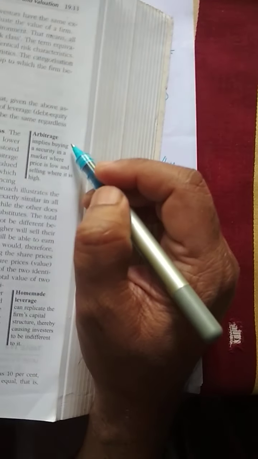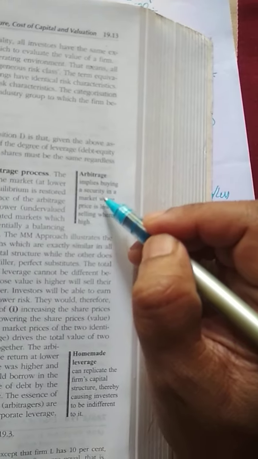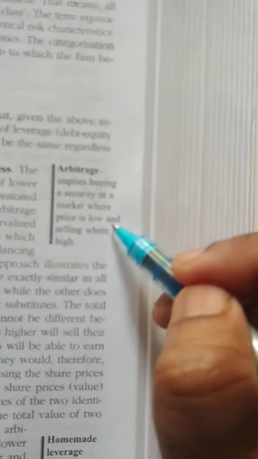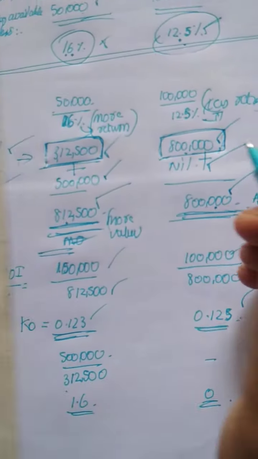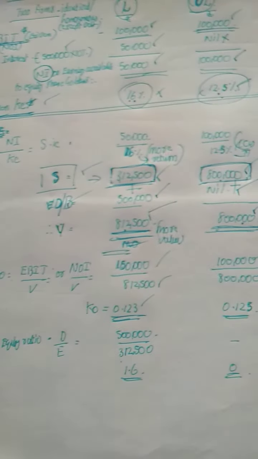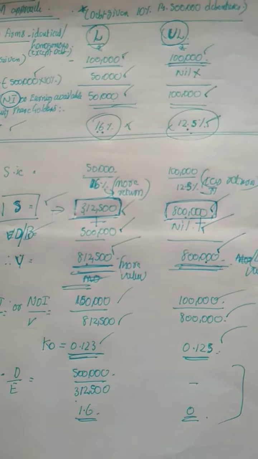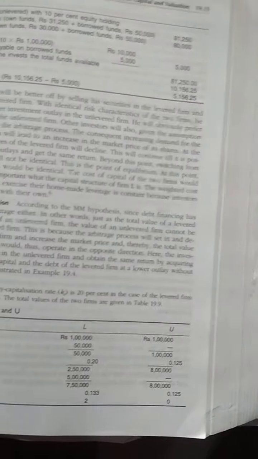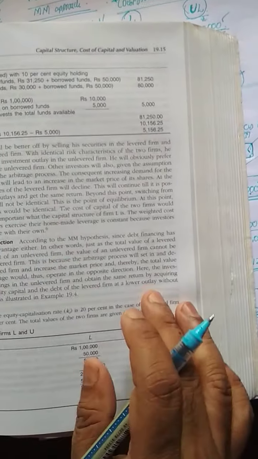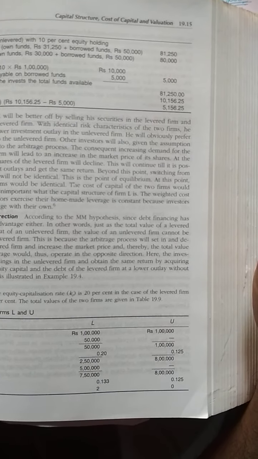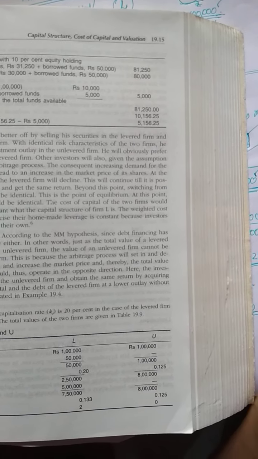So there is an arbitrage process taking place, that is, buying a security in a place where the market price is low and selling it in a place where the market price is higher. That is called the MM arbitrage theory. That is also explained in the textbook. I did this problem using the Khan and Jain textbook. I will scan all the pages along with my notes and forward them to you so that you will get more knowledge about the MM hypothesis.